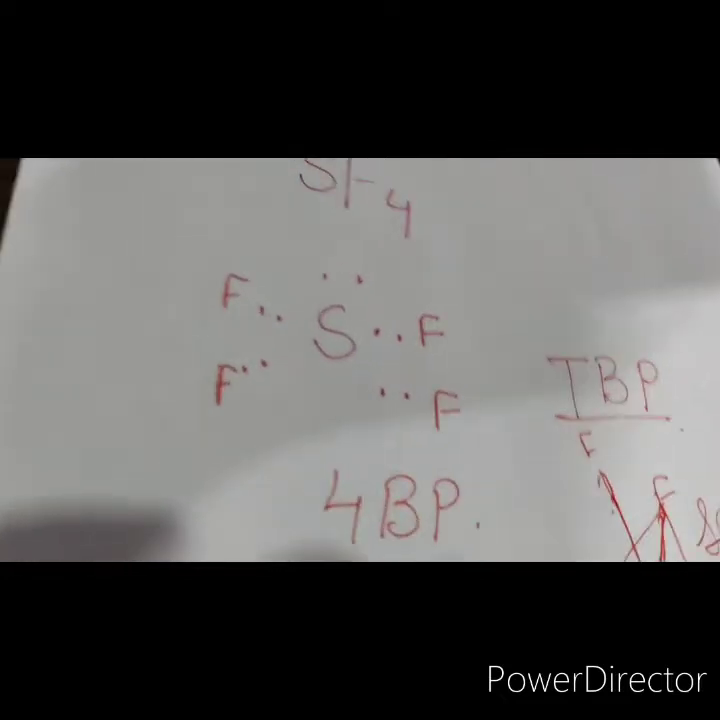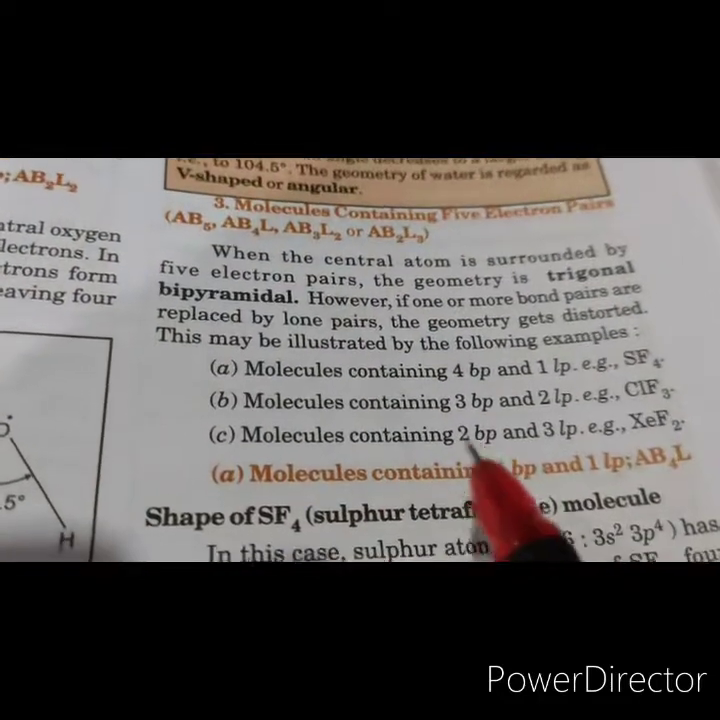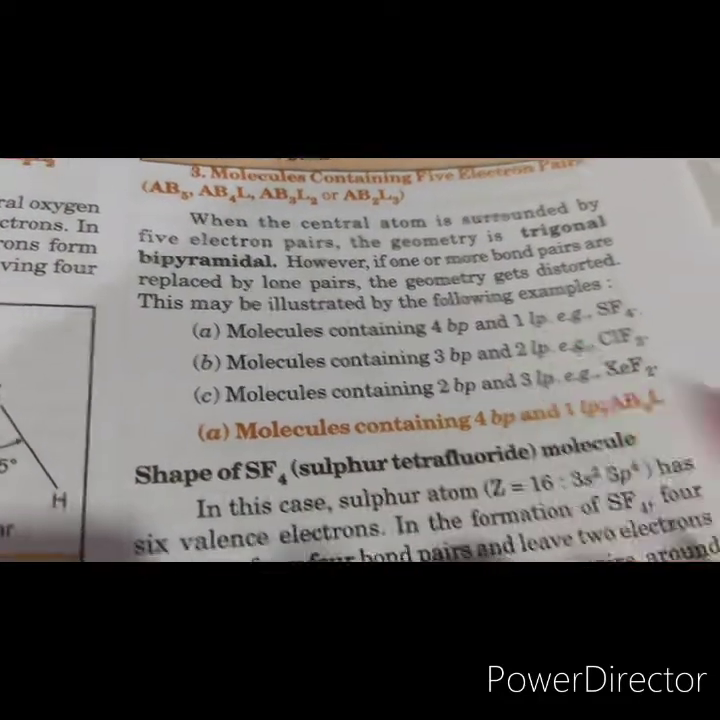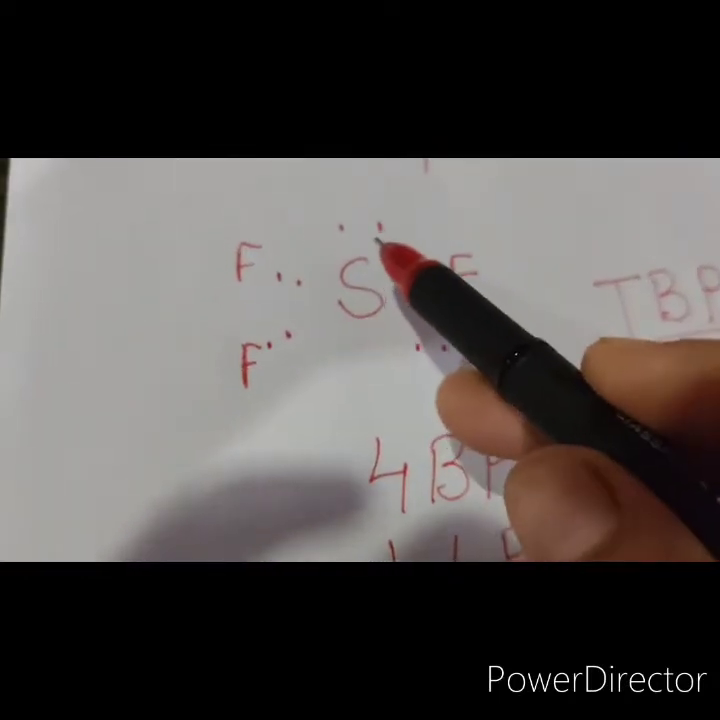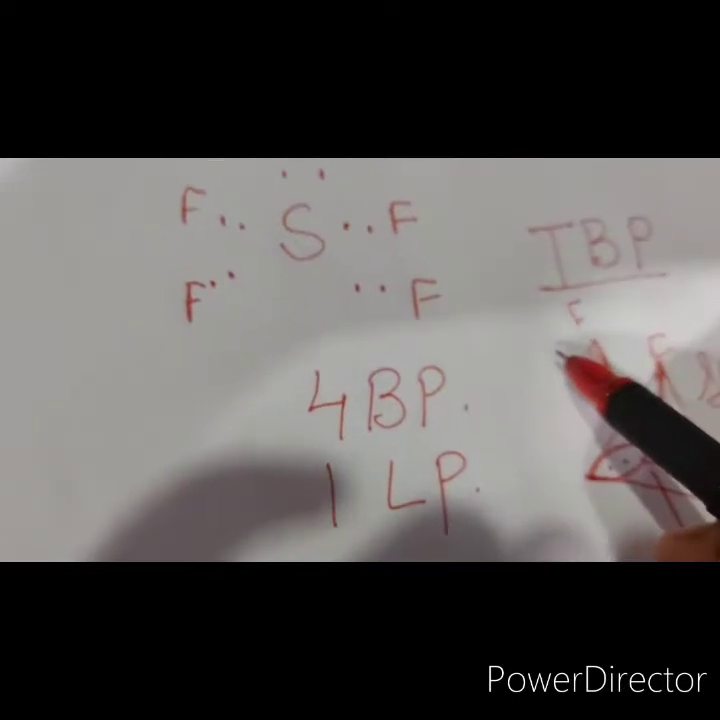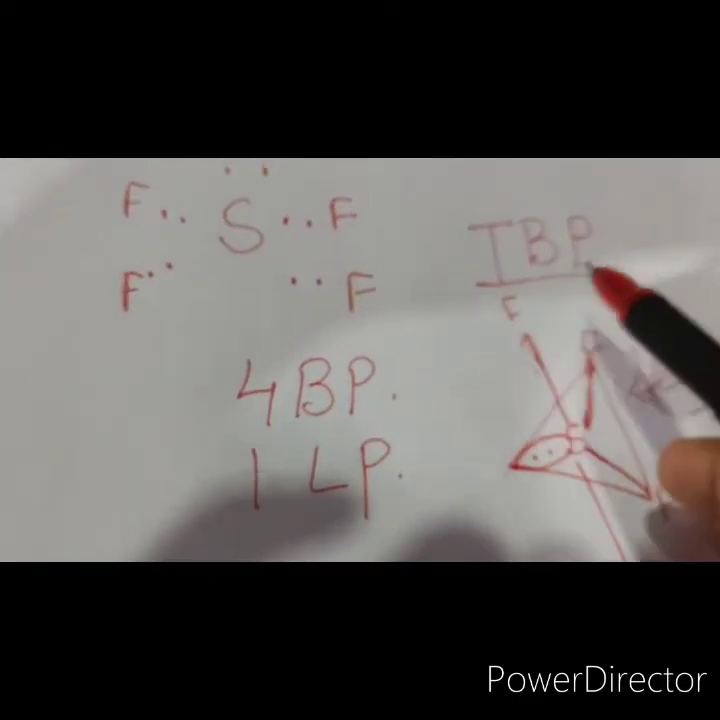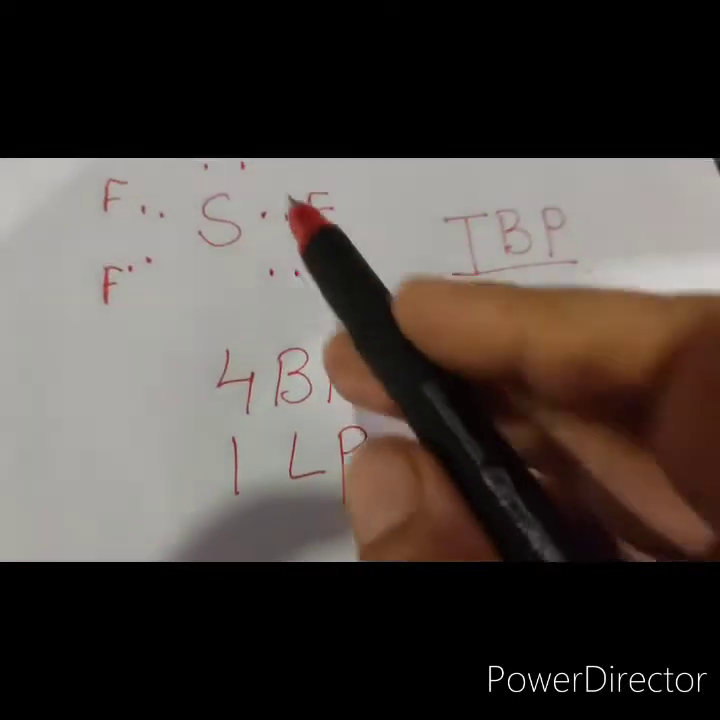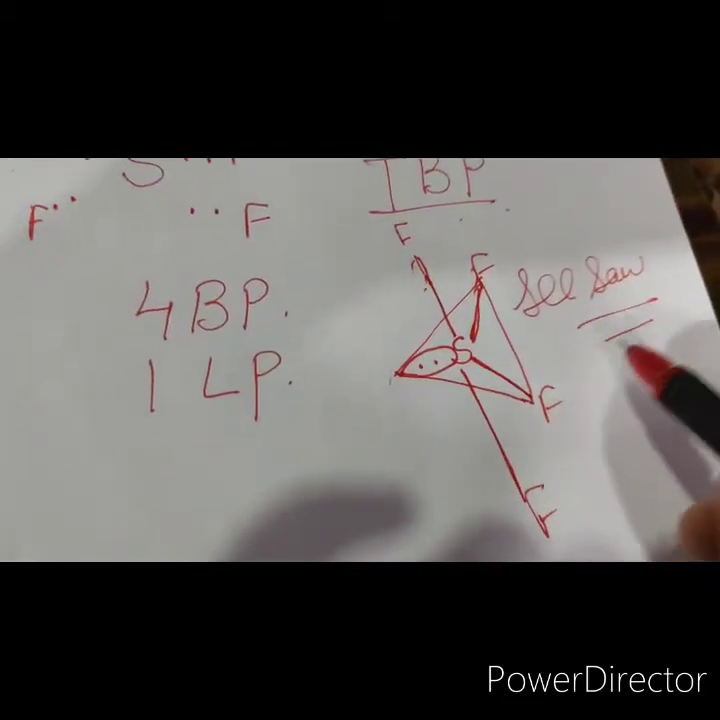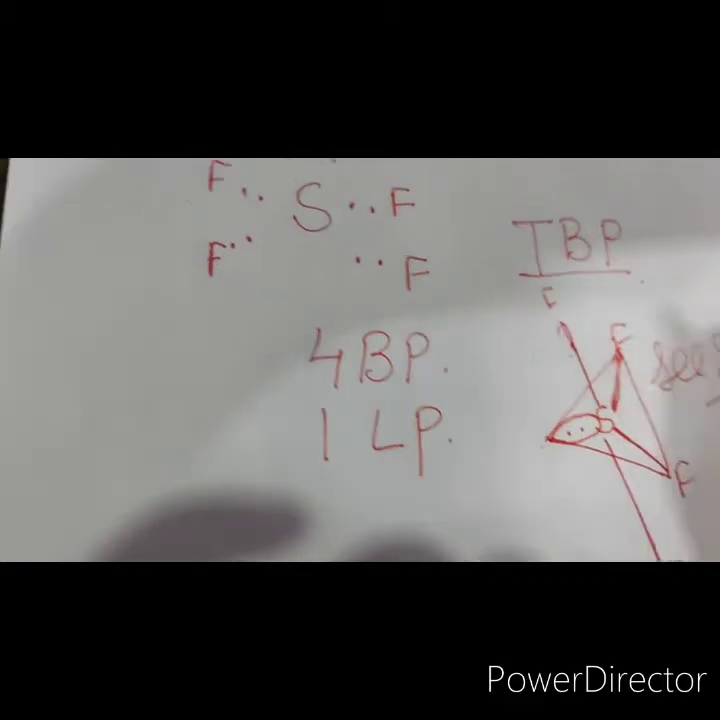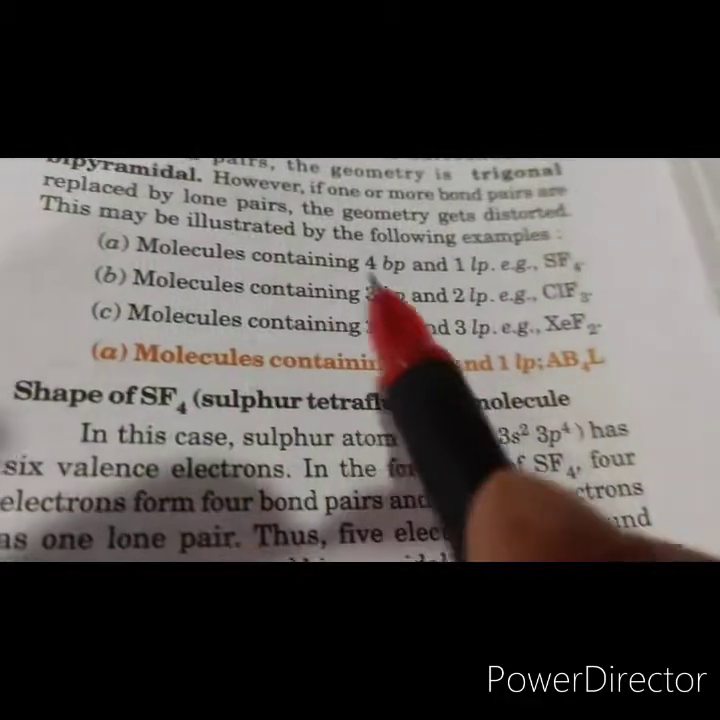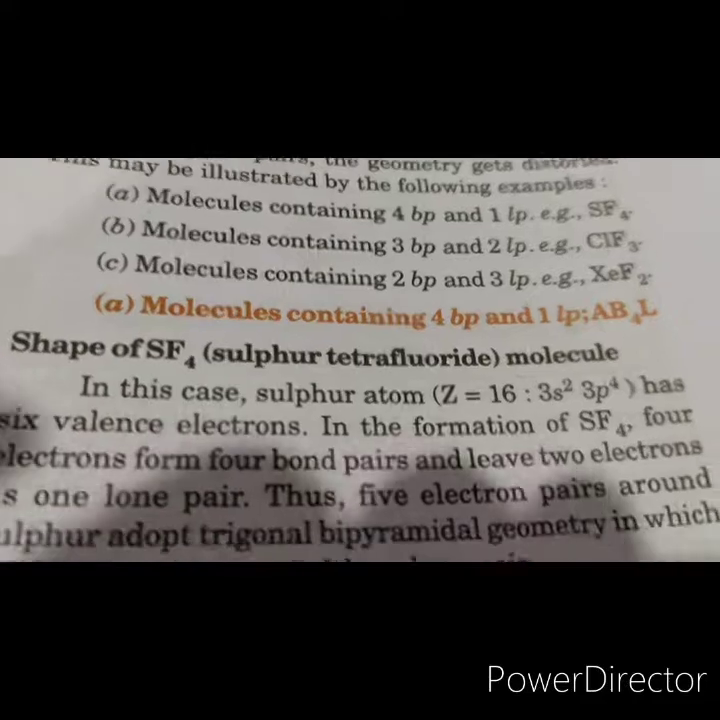So let me talk now about the next example. I have discussed molecules which contain 4 bond pairs and 1 lone pair. Total 5 electron pairs. And when there are 5 electron pairs, the geometry is TBP, but the presence of 1 lone pair distorts the geometry and it is a seesaw shape, right? Now we come to the next example, molecules which contain 3 bond pairs and 2 lone pairs. Let me talk of ClF3.